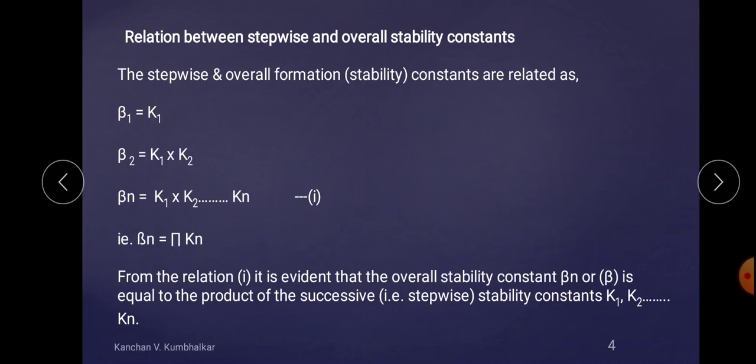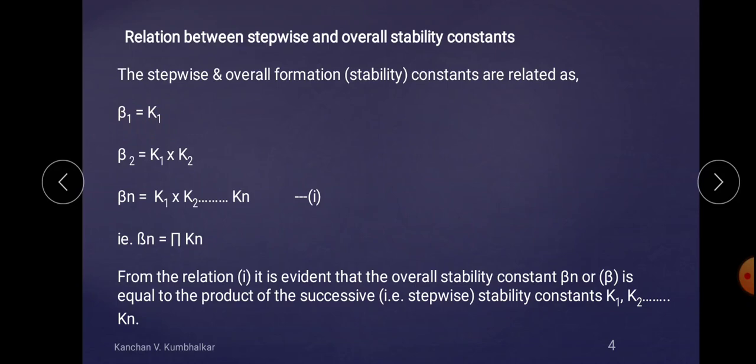Means if we want to form ML, for that K1 is considered as the stepwise constant, and if we want only ML as the final complex product, then the overall stability or formation constant is beta 1. In this case beta 1 is equal to K1, because there is only a single step, that is metal plus ligand forming ML as a complex, and this is your targeted product.